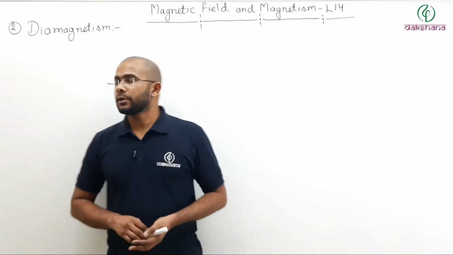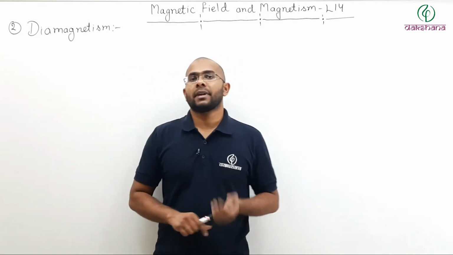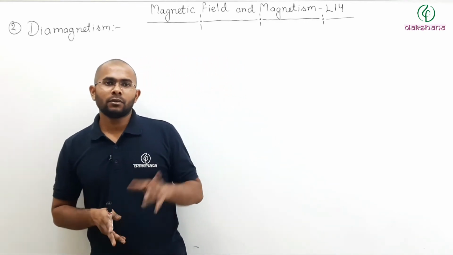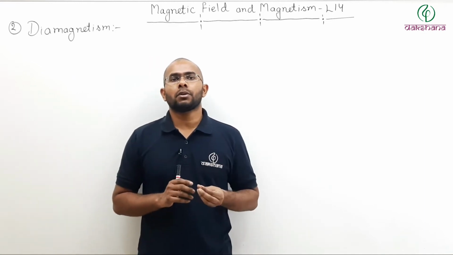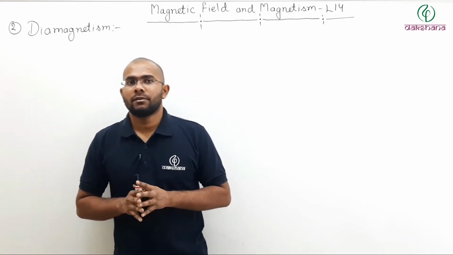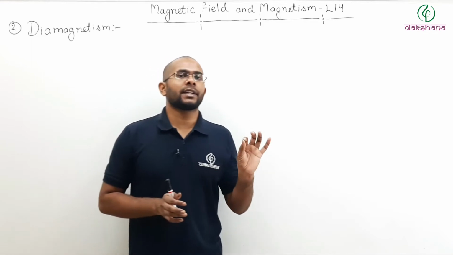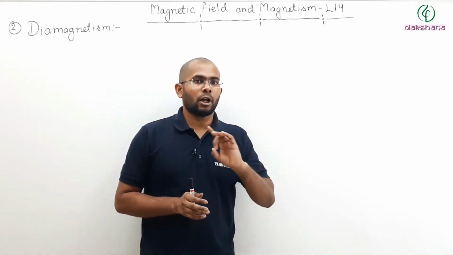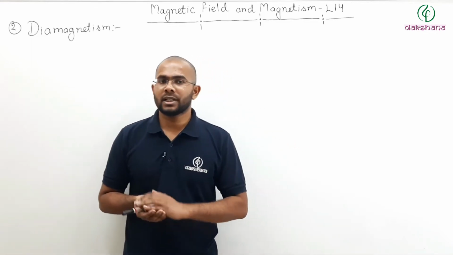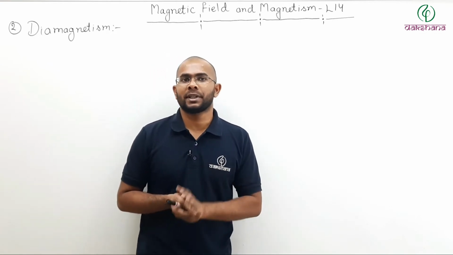Now let us talk about diamagnetism or diamagnetic materials. If you remember, when we were talking about the cause of magnetism, at the atomic level atomic dipoles are formed, but not all elements have atomic dipoles.